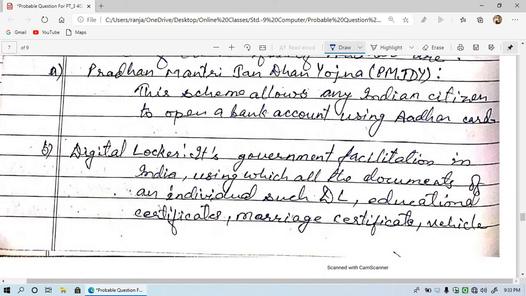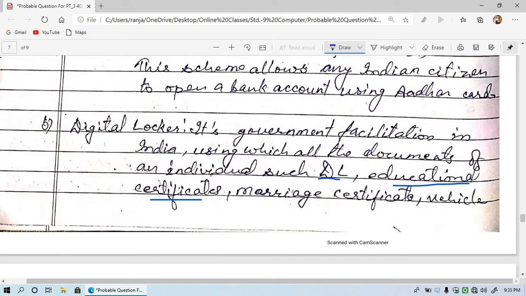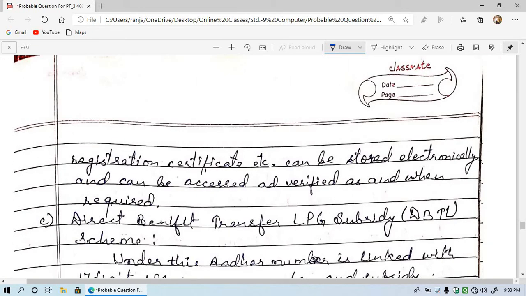The second one is Digital Locker. It is a government facility in India, means it is facilitated by the government, by which we can have our documents like DL, that is driving license, then educational certificates like matric, inter, graduation, master, whatever, then marriage certificate, vehicle registration certificate, etc. can be stored electronically and can be accessed, opened, seen and verified as and when required.